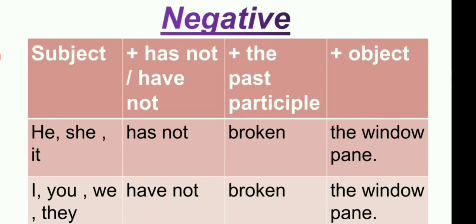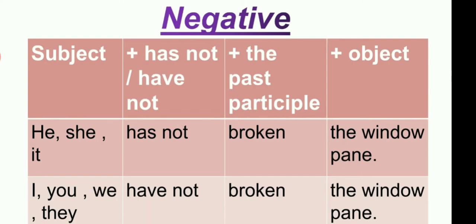He, she, it is third person singular, so we use has not. And the verb form, the past participle, is broken. Then the object, the window pane. Then I, you, we, they: we will use have not as per the rule, and the verb form is broken, the object the window pane.